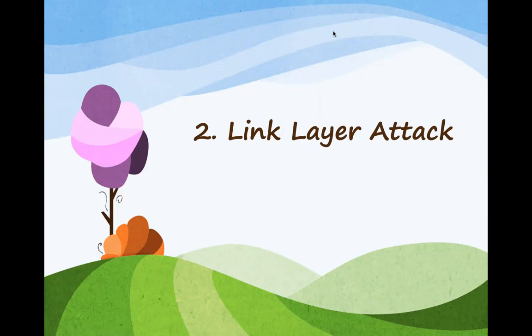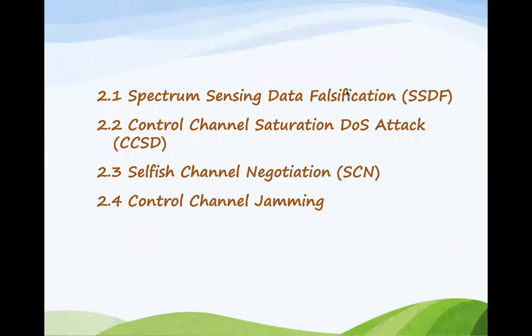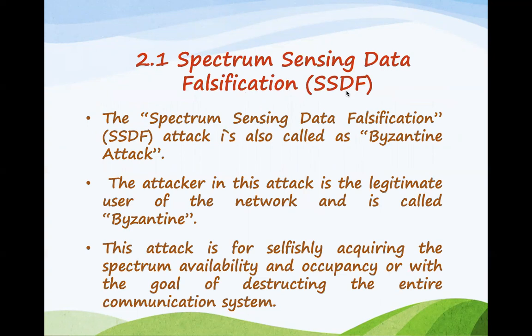In the previous video we discussed physical layer attacks. In this video we are going to discuss link layer attacks. Basically there are four different types of link layer attacks. The first one is spectrum sensing data falsification. Then comes control channel saturation DOS attack. Then it is selfish channel negotiation. And finally, we are going to discuss control channel jamming.